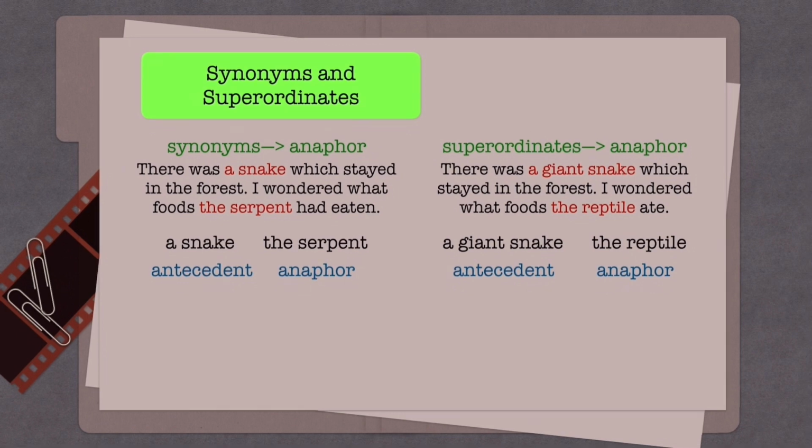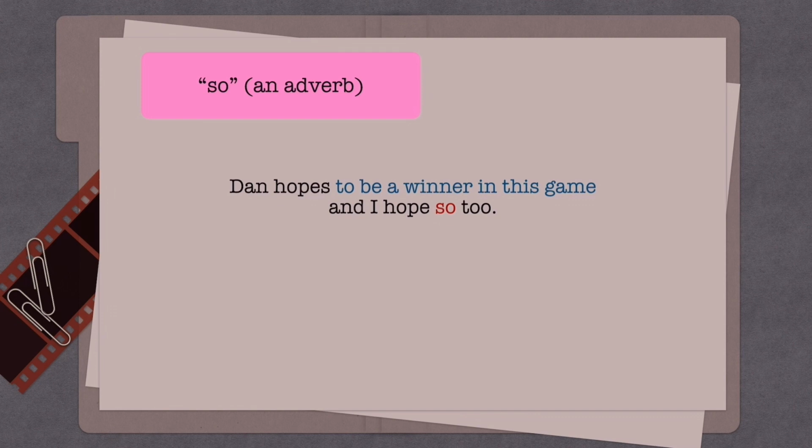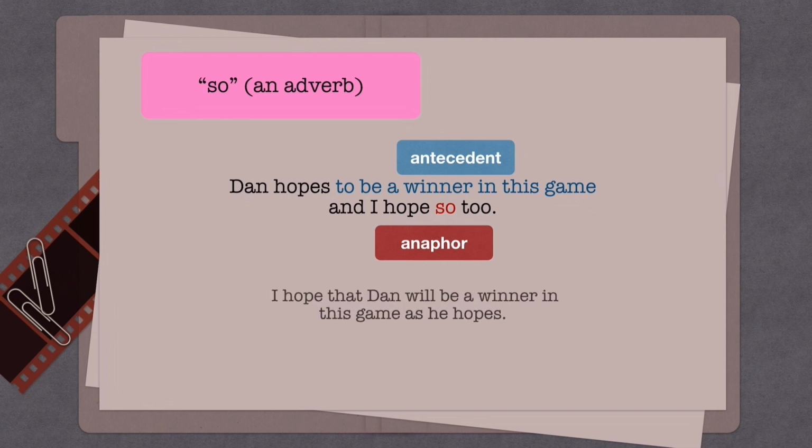Third, an adverb which is so can also be an anaphor by having a verb phrase or clause that functions as the antecedent in the sentence. So is interpreted according to those verb phrases or clauses. To be a winner is a verb phrase that has a function as an antecedent and it links to the adverb so, like its function as an anaphor, which has a meaning like, I hope that Dan will be a winner in this game as he hopes.